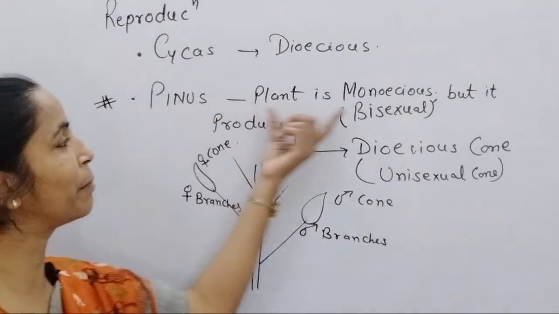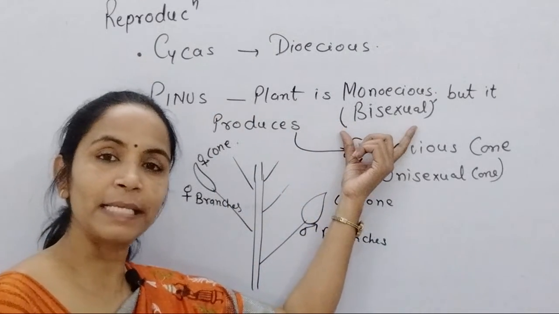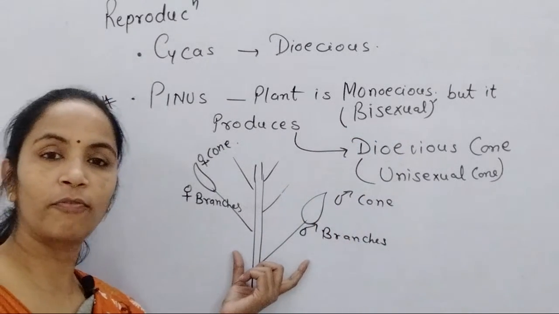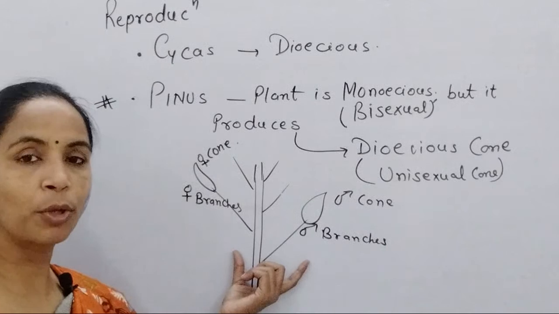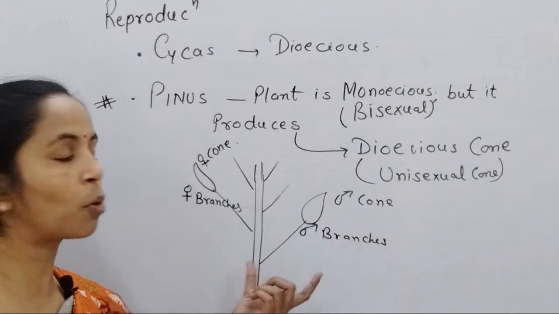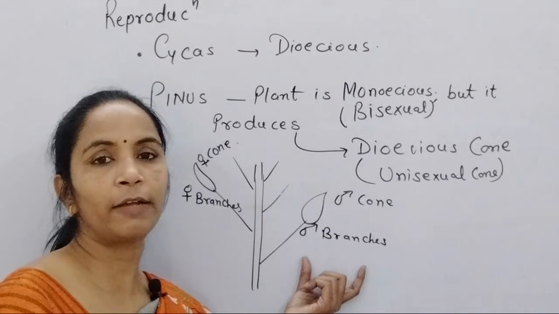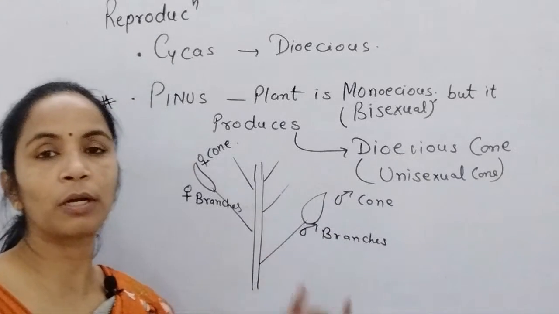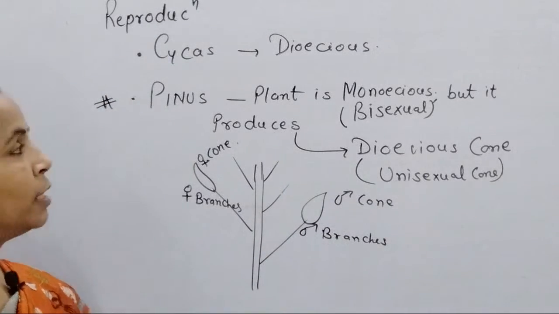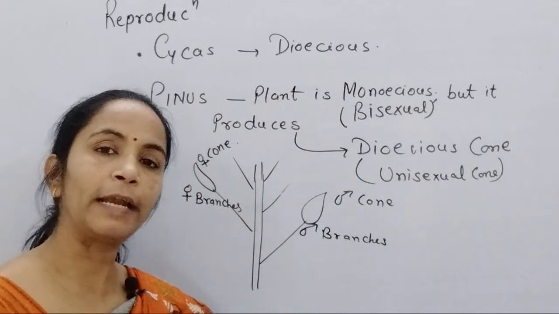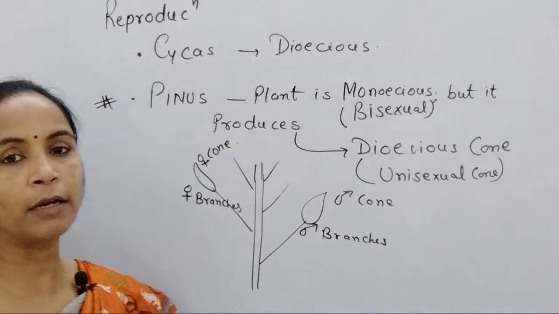So the Pinus plant is bisexual or monoecious. It bears both kinds of cones, male and female cones, but they are developed on different branches. This is the special condition present in Pinus. Cycas plant is dioecious or unisexual, and it produces only a single type of cone.